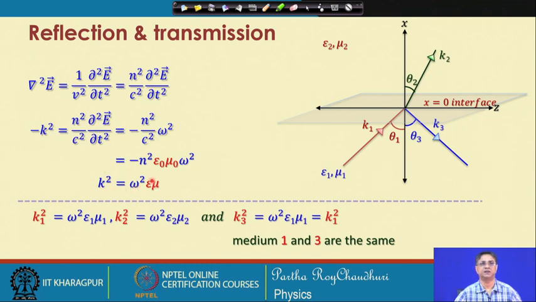This means that for k 1, this will be omega square epsilon naught mu 1, where omega is the frequency, which does not change whether it is reflected or refracted. And k 2 square from here will come out like this, omega square epsilon naught mu 2, and for k 3 square we have this expression. But because the medium 1 and 3 in our assumption are the same medium, that is the first medium, that is why k 3 square is equal to k 1 square, and we will use this property when we will be discussing further.